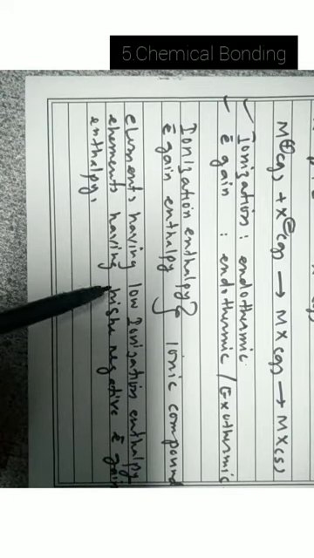Now what is this? I think you understand what is the ionization enthalpy and electron gain enthalpy. Enthalpy involved in the ionization will be called as ionization enthalpy. The amount of energy that is required to add the electron in neutral atom is called as electron gain enthalpy. Okay, element having low ionization enthalpy can form ionic compound or ionic bond with the element having high negative electron gain enthalpy. Okay.